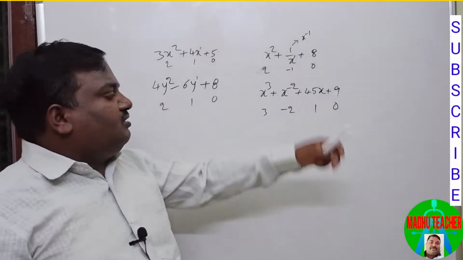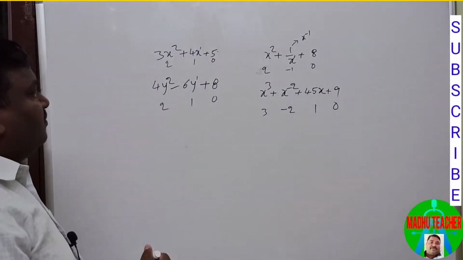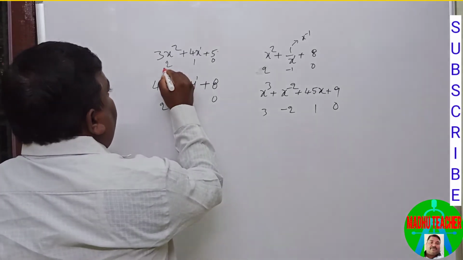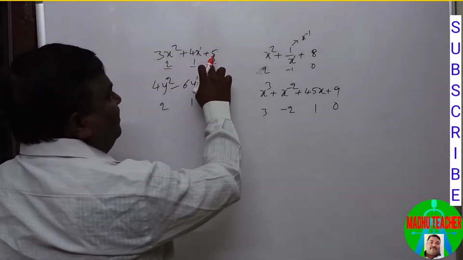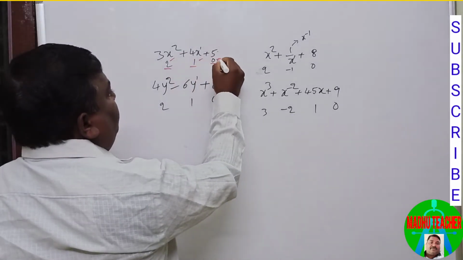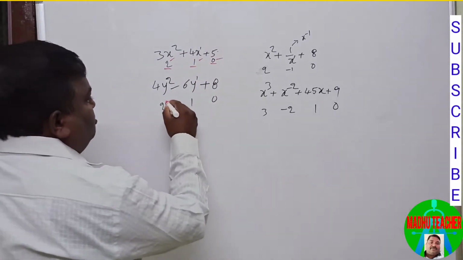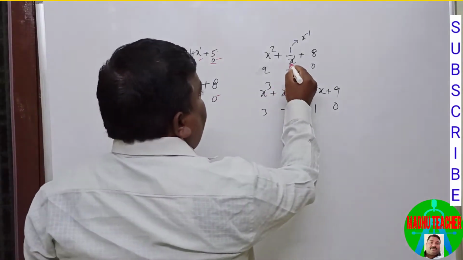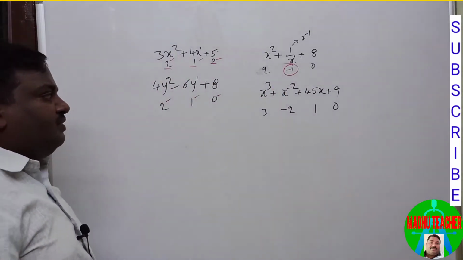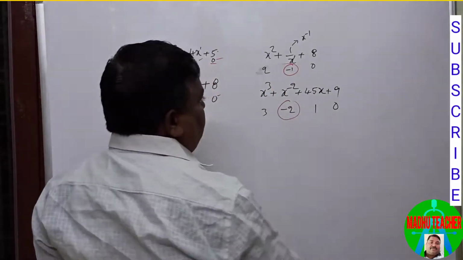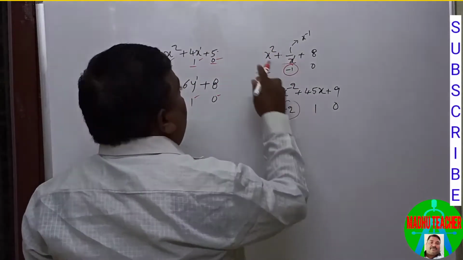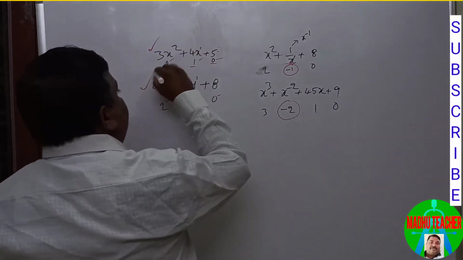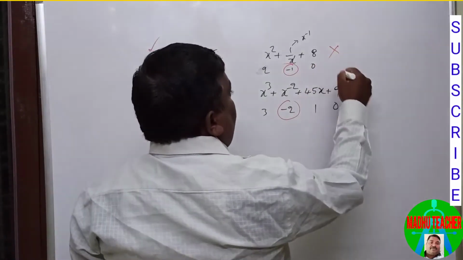By observing all this, here the degree of each and every term is a non-negative integer. Here also, but here it is not a positive integer, and here also it is not. Therefore, these all are expressions, but only these two are polynomials. These two are not polynomials.